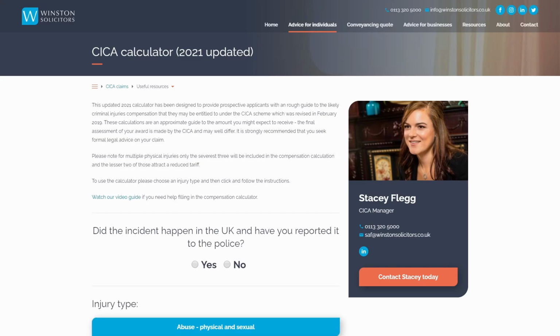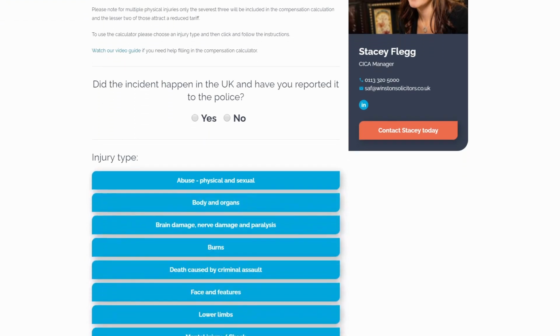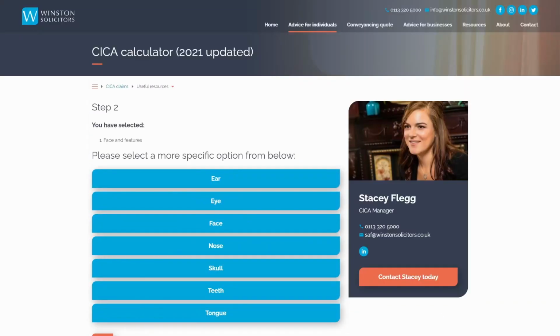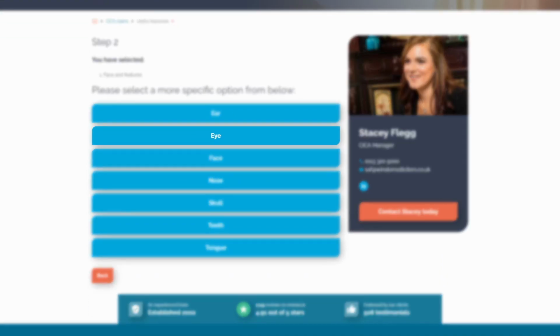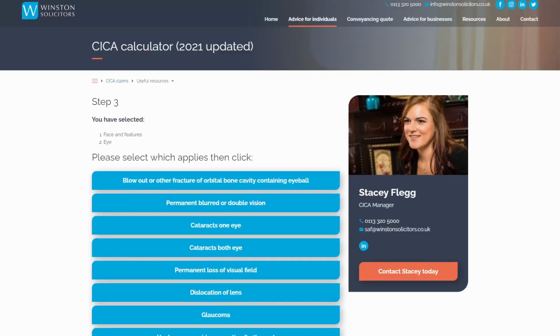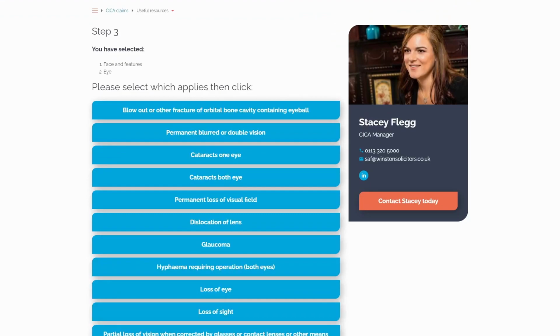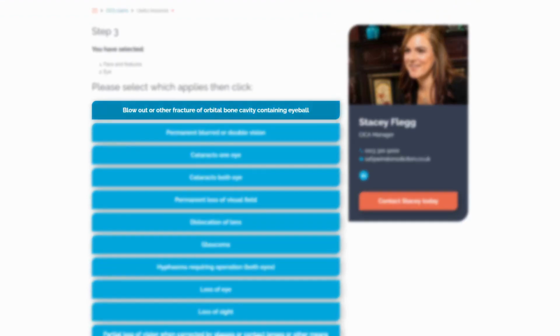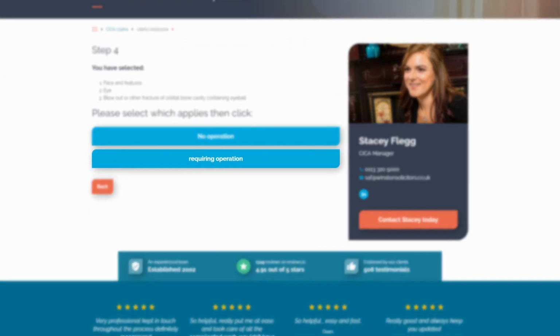He suffered significant facial scarring, a fractured eye socket and a broken forearm. Separating out his injuries, he selected the face and features options. Then he chose eye, and blowout or other fracture of the orbital bone cavity containing eyeball. In other words, a fractured eye socket. He also needed an operation in hospital.